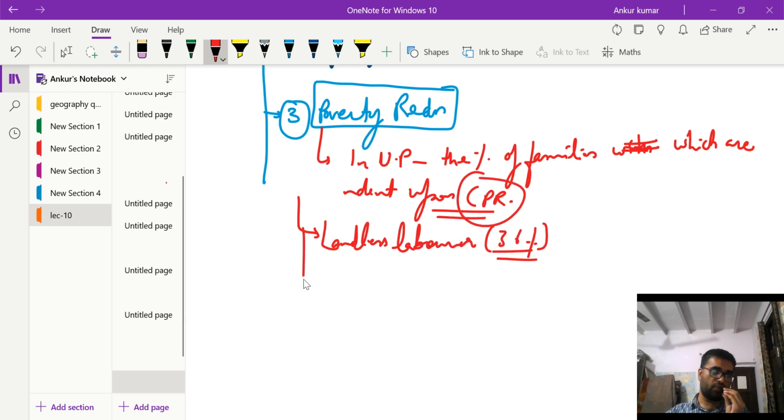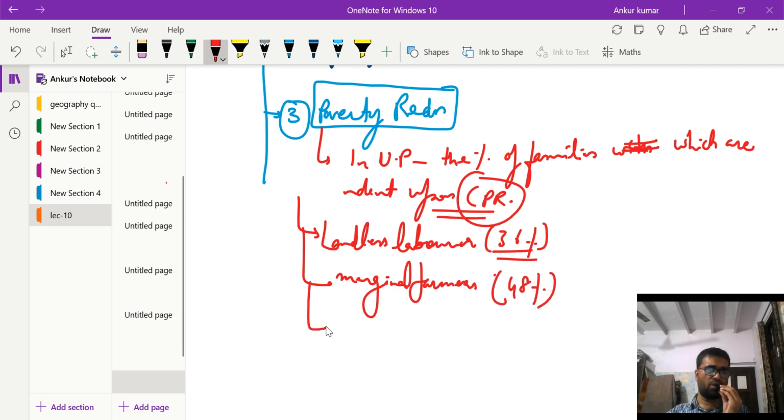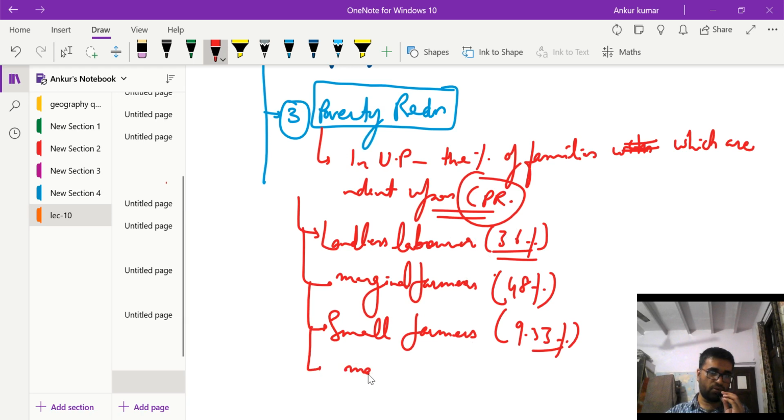So you can understand their significance. Marginal farmers with land less than 1 hectare, 48% marginal farmers are dependent upon CPR. You can understand for what purpose: for irrigation, for fodder collection, etc. Small farmers, 9.33% are dependent upon CPR in UP.